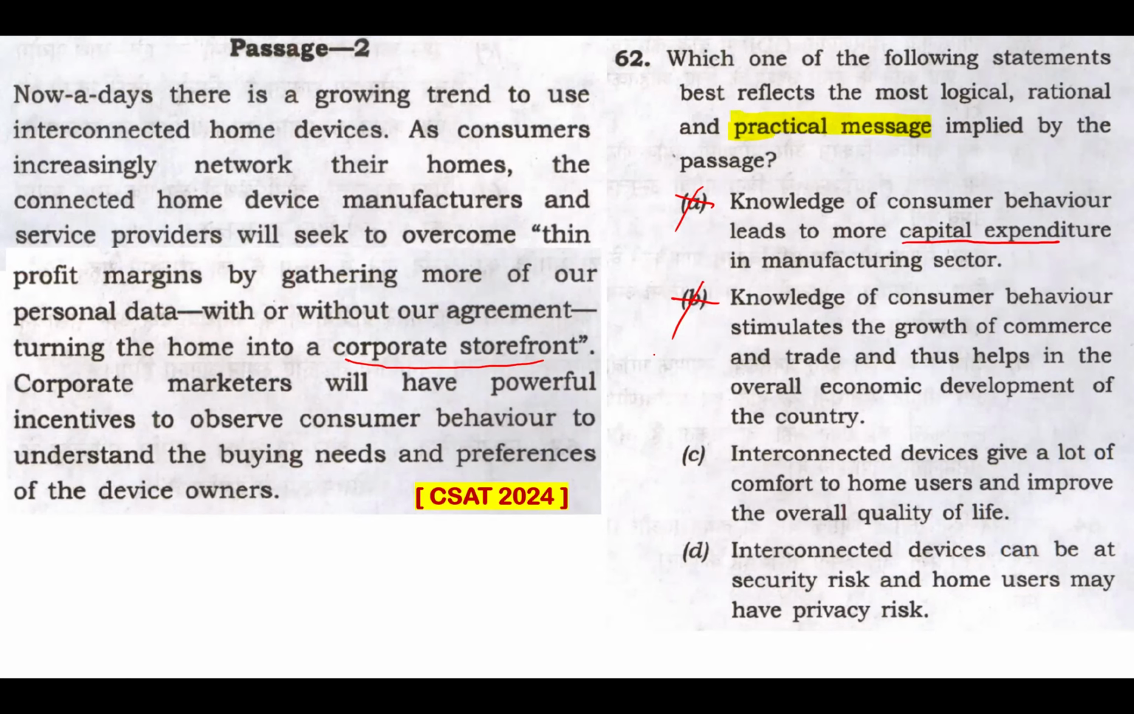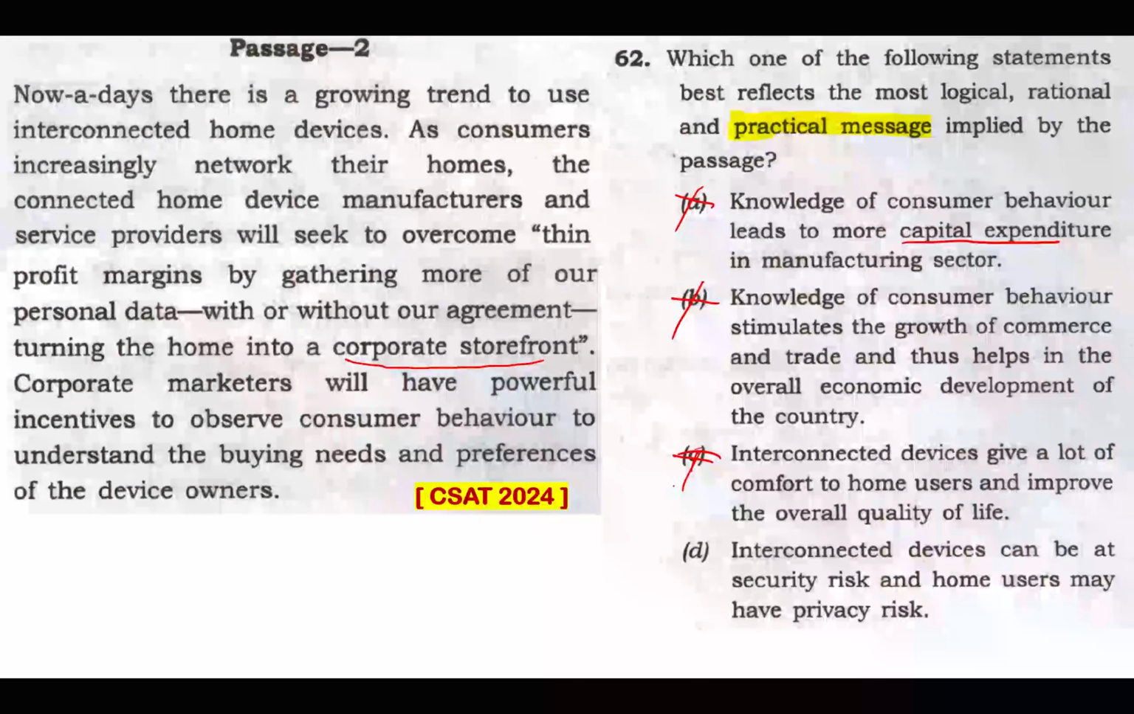Well, option C. Interconnected devices give a lot of comfort to home users and improve the overall quality of life. As though this passage is all about the advertisement of interconnected devices. Well, this passage is not advertising or being the champion of interconnected devices. That comfort claim is easily eliminated. That's not an inference, and definitely that is not a message coming out from this passage. Although interconnected devices might provide comfort, the statement overloads totally. This just discards the passage's emphasis on privacy and data misuse. That's the most important thing mentioned here. So this just totally negates that.